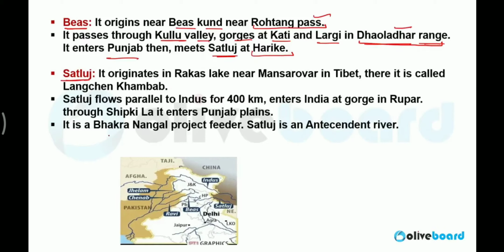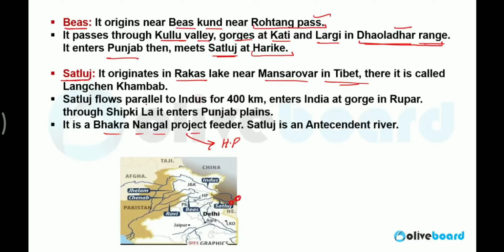Now Satluj is a very famous river. Satluj is also known for the Bhakra Nangal Dam project. This project is situated in Himachal Pradesh. Satluj originates from Rakas near Mansarovar in Tibet. So it also originates in Tibet. Here you will find it very near to the origin of Indus. They originate near each other.